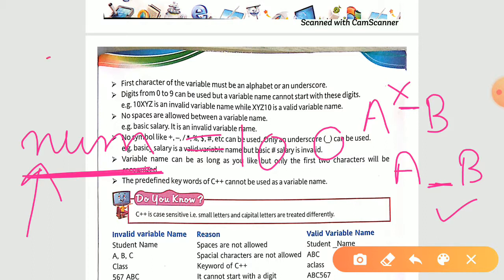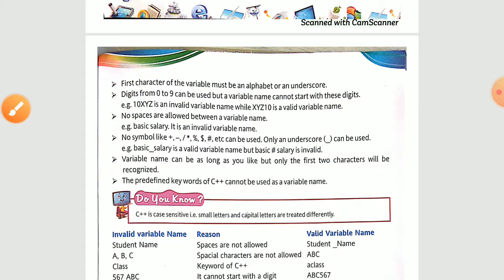If you have written 01num, then it is invalid because it is not starting with either an alphabet or an underscore. The third rule states digits from 0 to 9 can be used, but a variable name cannot start with these digits. You can use these digits in between, but you cannot start the name of the variable with them.